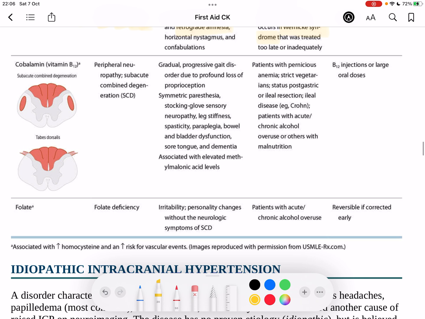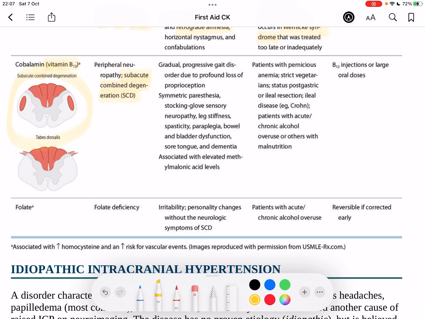Now we're going to be moving on to B12 deficiency. So B12 is obviously found in a lot of dairy products. It's also found in meat. So this is really, really common in vegans. B12 can cause a whole array of different signs and symptoms, but from a neurological perspective, it causes a famous disease called subacute combined degeneration, okay? And this is what that looks like when you look at the spinal cord in a cross-section.